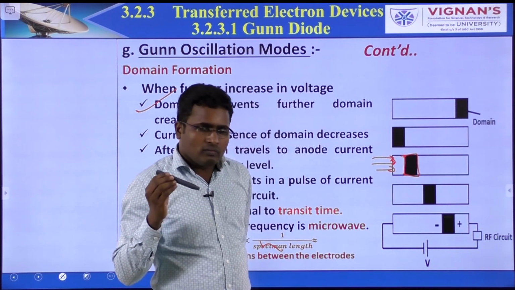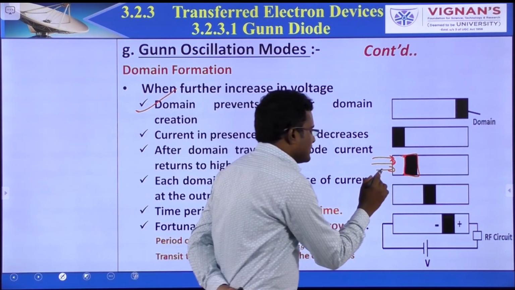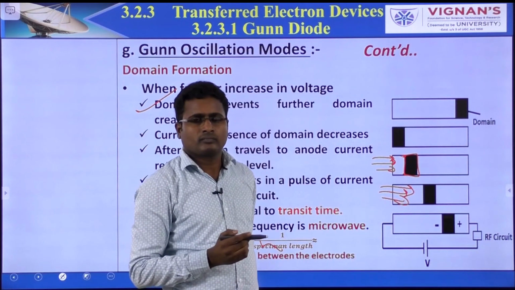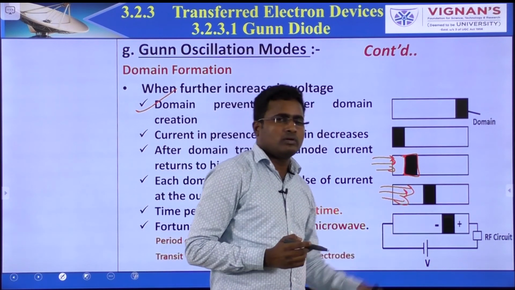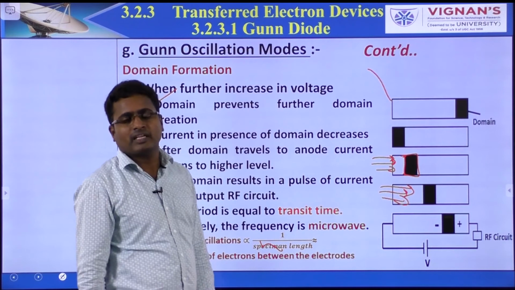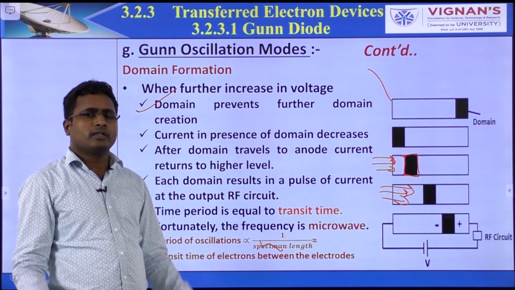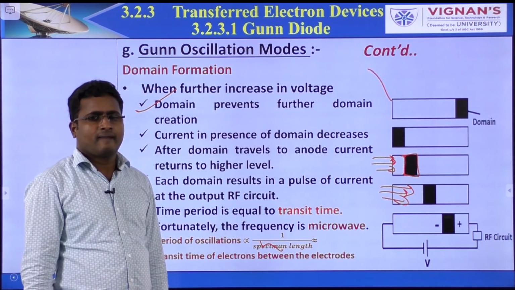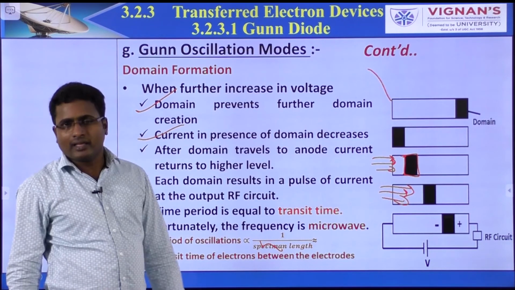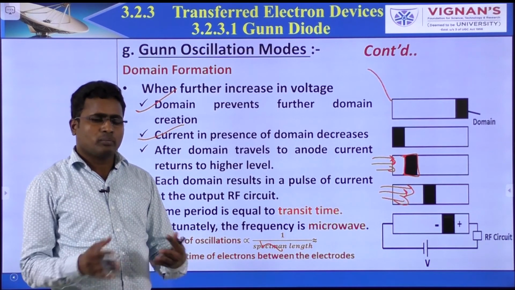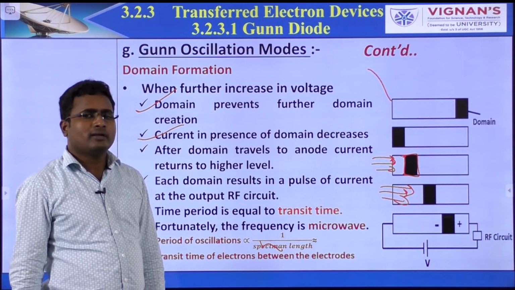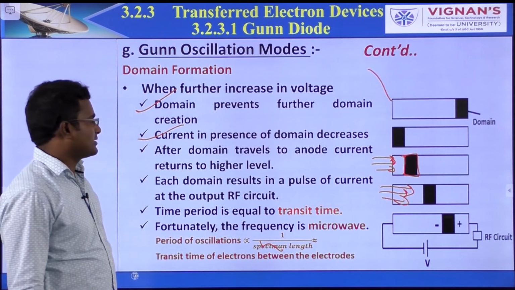That means the flow of electrons is slow. This is very slow, which means the current decreases. There is no current here. So the current in the presence of a domain decreases. A domain opposes the flow of electrons, so the current in the presence of a domain decreases.